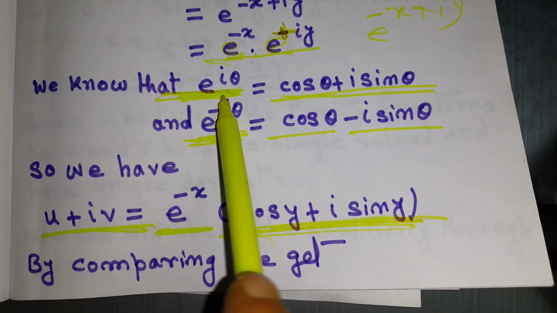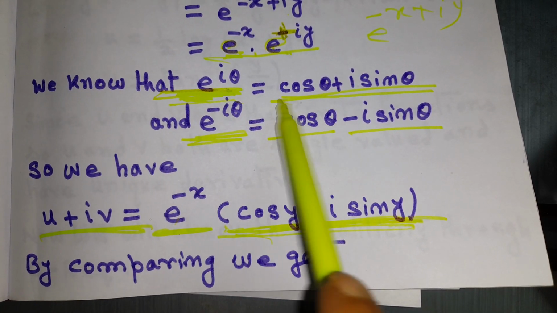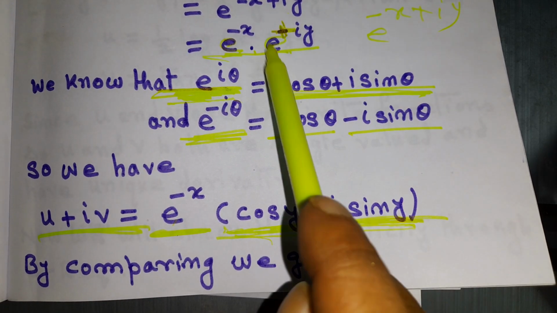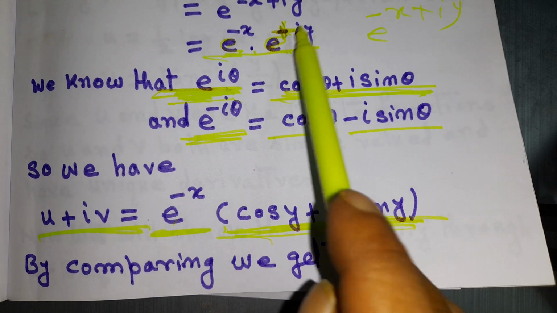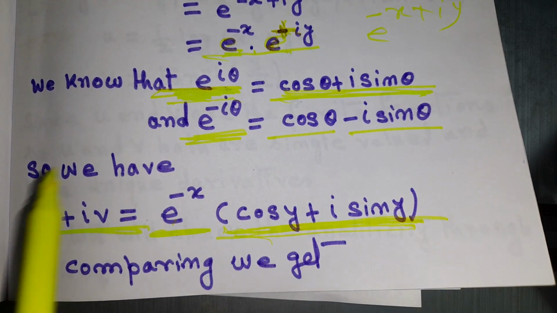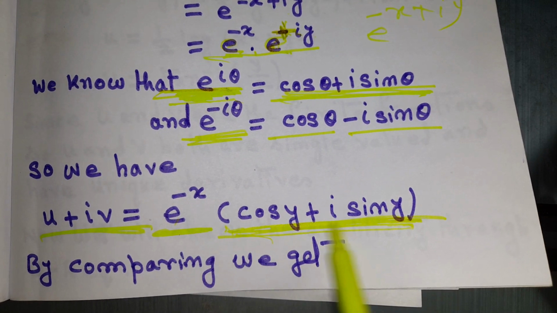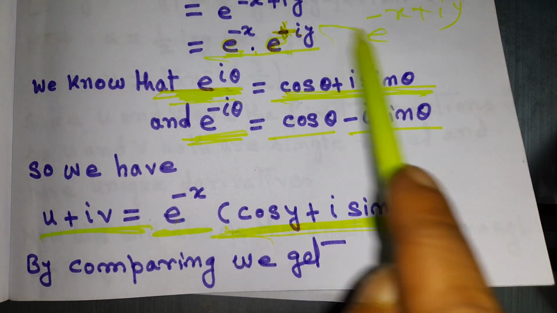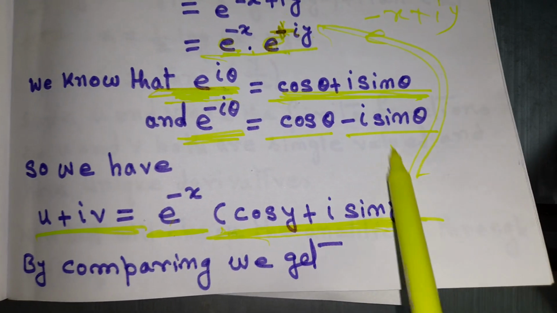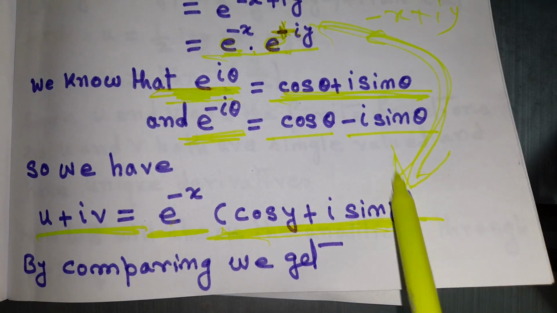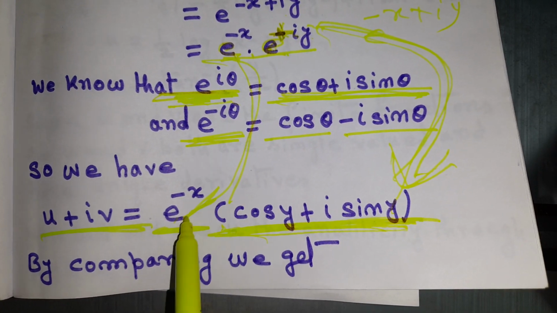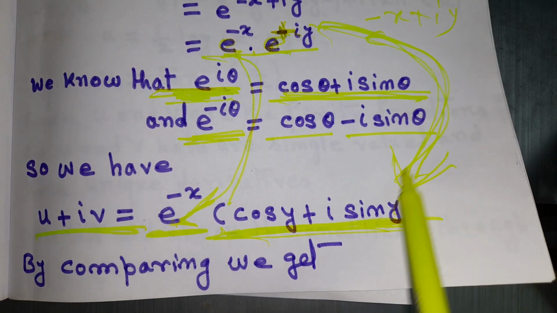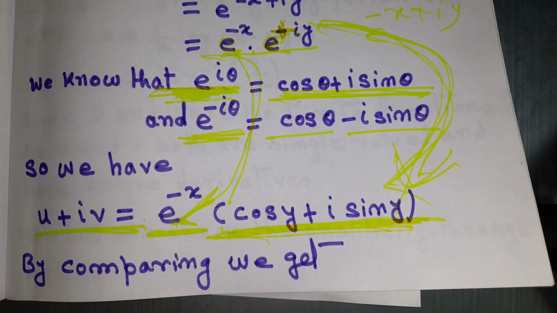Because e to the power i theta equals cos theta plus i sin theta, and we have e to the power plus iy. That can be written like this. From here we are getting this.